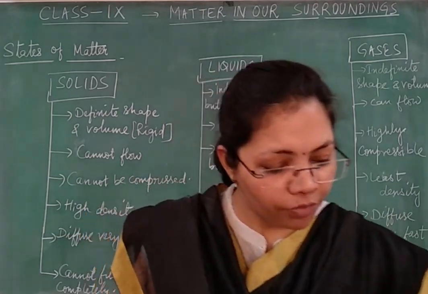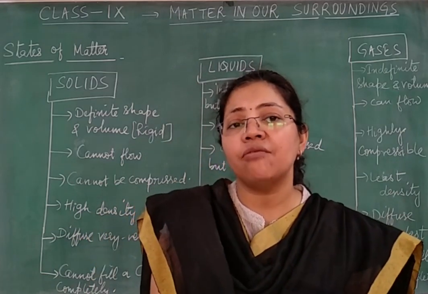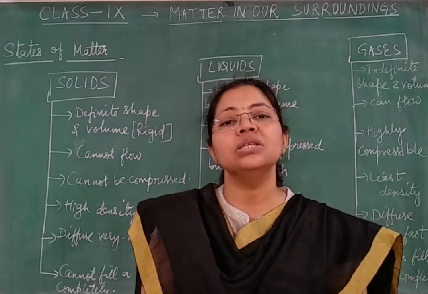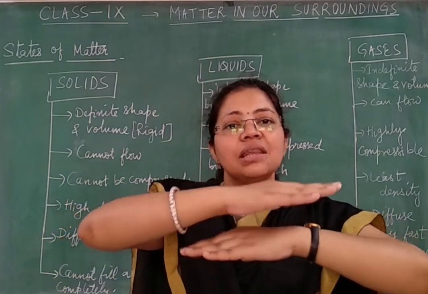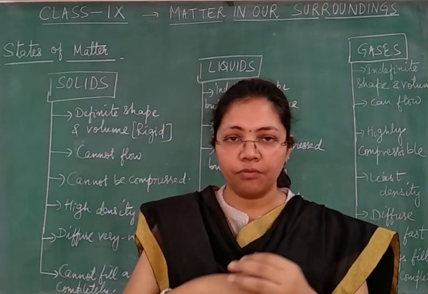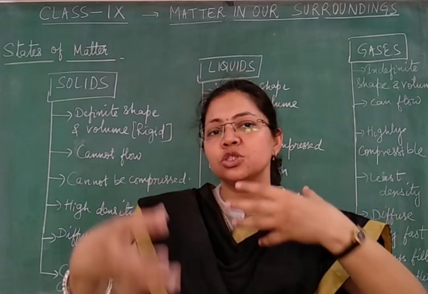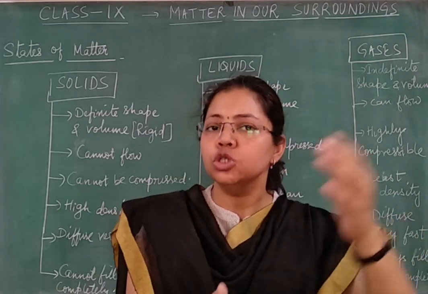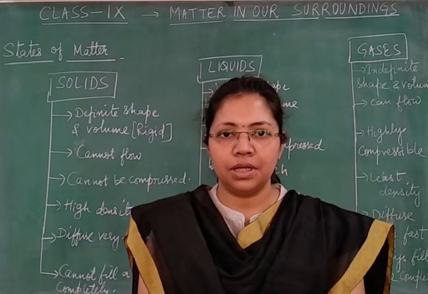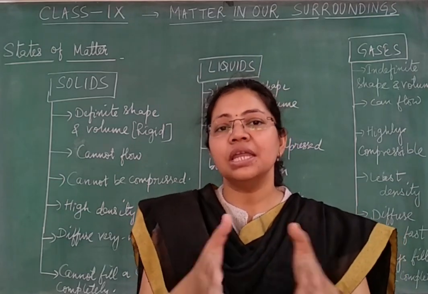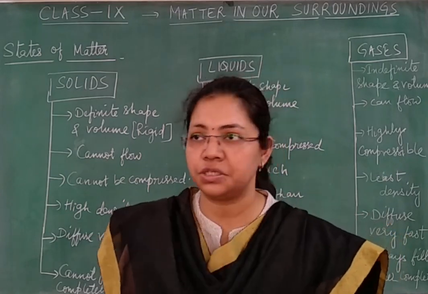Now we get a question in exam sometimes, children, that explain why liquids don't have a fixed shape. It is because in liquids, molecules, particles, they can slide over each other. And why can they slide? Because spaces between them are sufficient and forces of attraction are weaker as compared to solids. So molecules can slide over each other, so they can easily take the shape of the container in which they are stored, but their volume will always remain fixed.